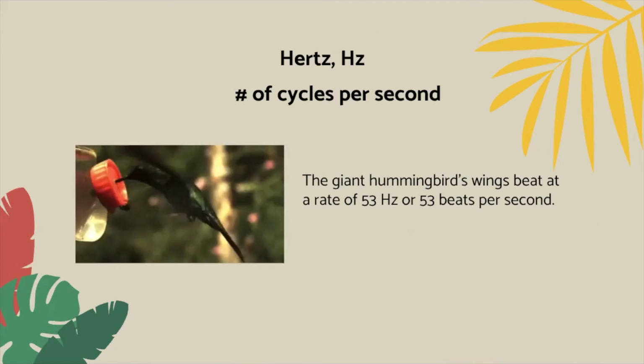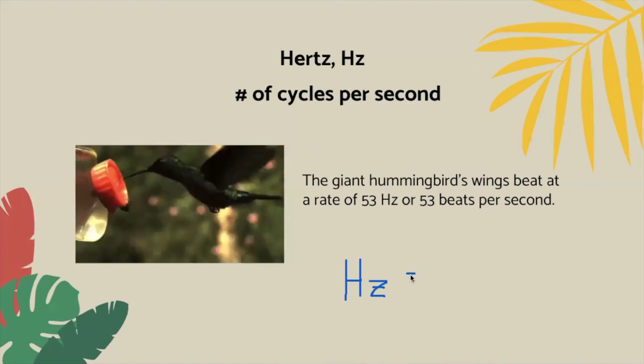So make sure you get down the definition for hertz. Notice that cycles itself doesn't really have a unit. And since cycles doesn't really have a unit, this fun thing happens. Sometimes you're going to see hertz, the symbol, written as 1 divided by seconds.